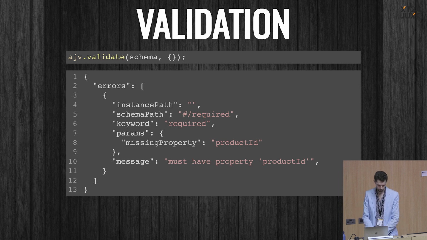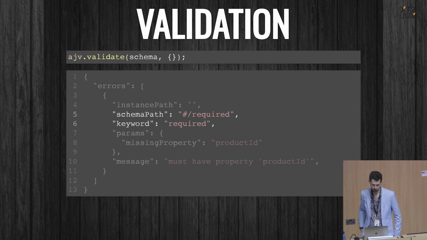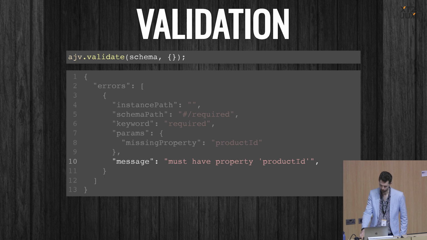And this one, invalid, of course. I've given it an empty document. And it's telling me a few things here. The first part tells me that the document is missing the key product ID from the root of the document. And it's telling me that the required part of the schema is telling me that product ID is in fact not optional, but is required. And there's even a nice human-readable message at the bottom, which I can show to the user and help them understand what's gone wrong.